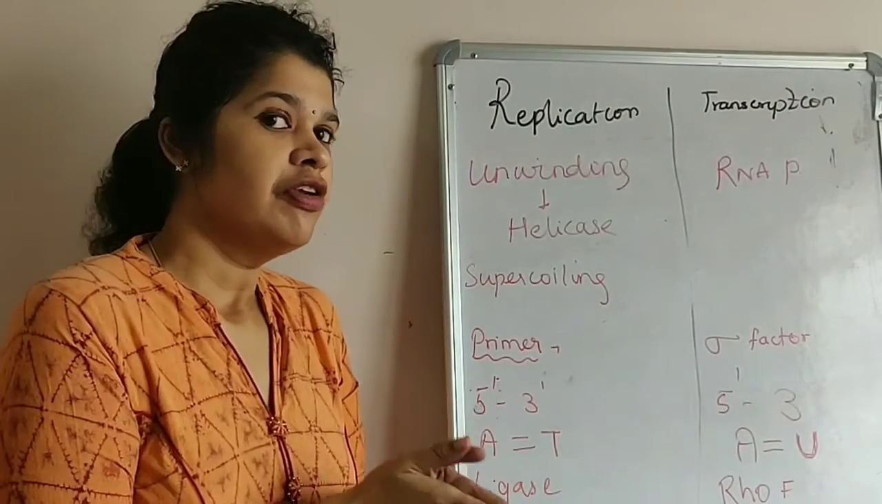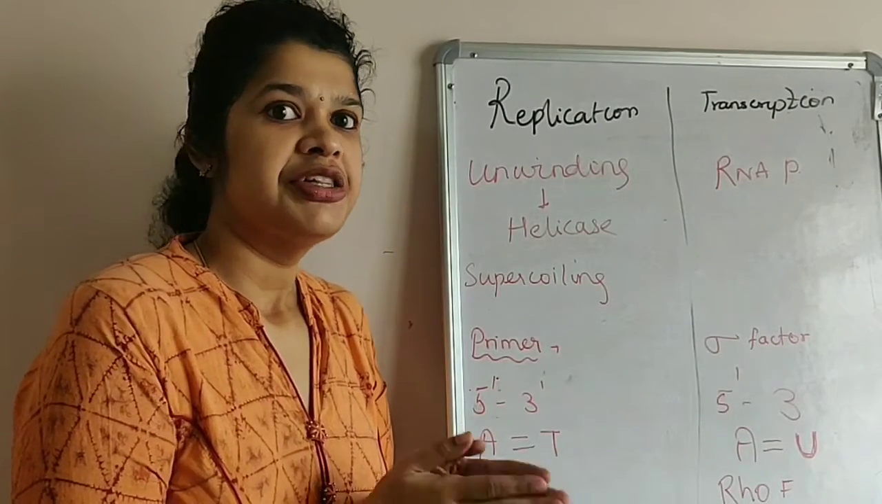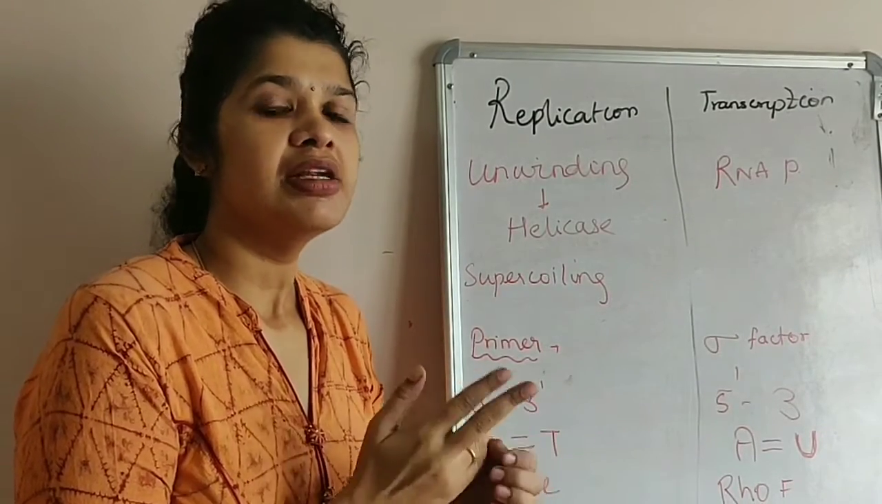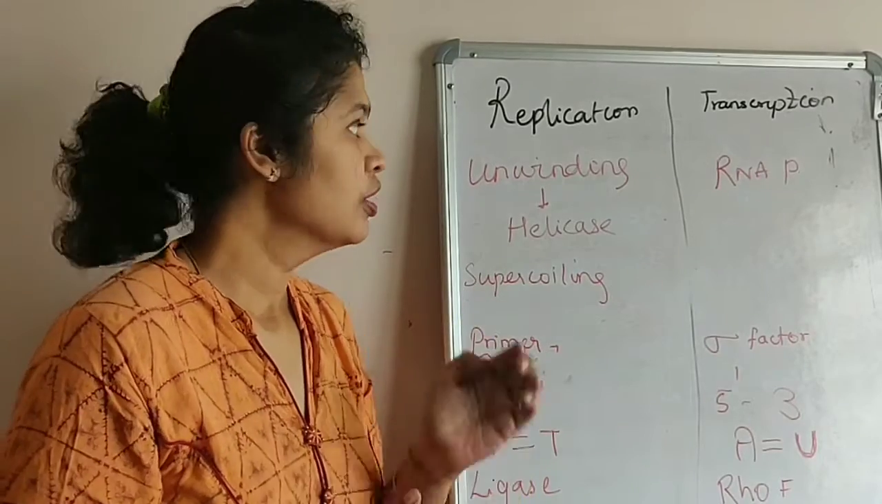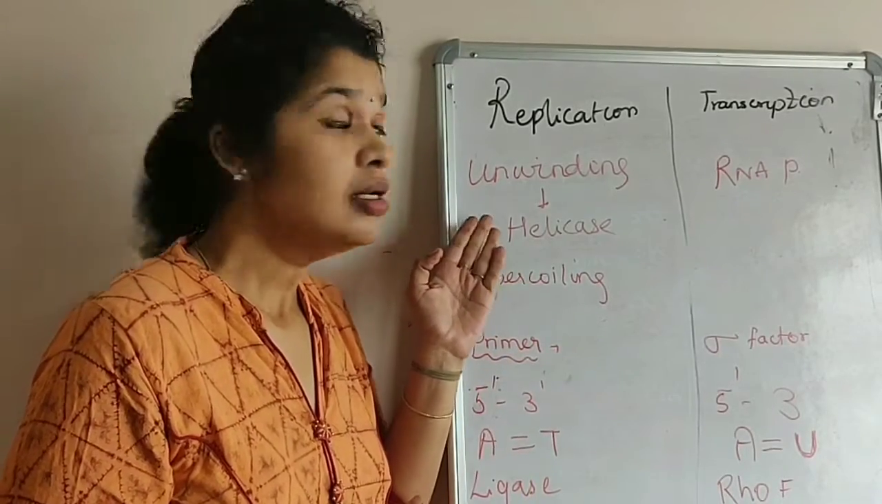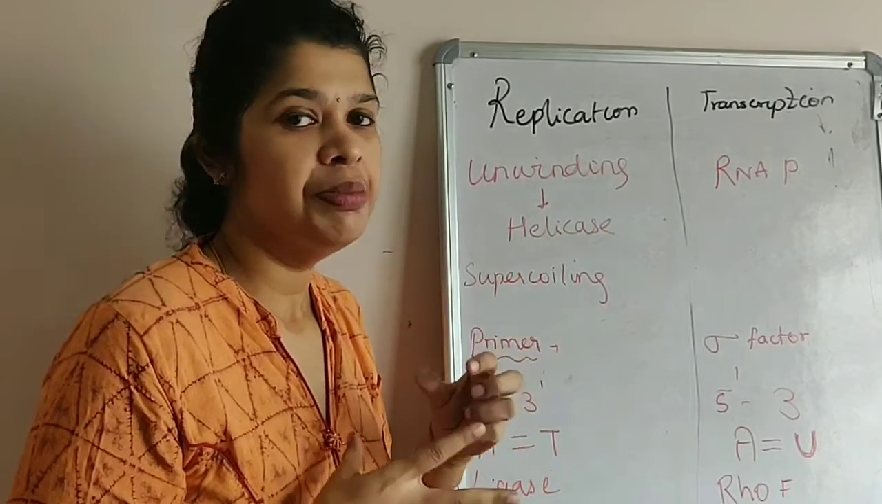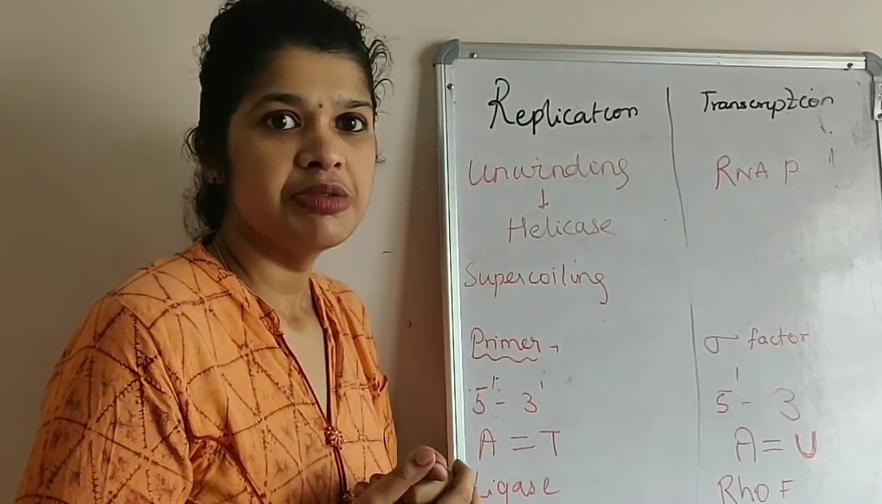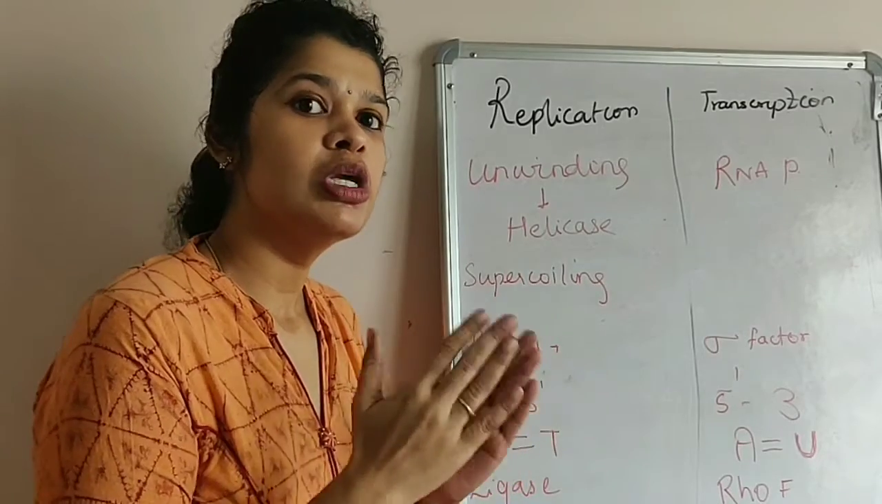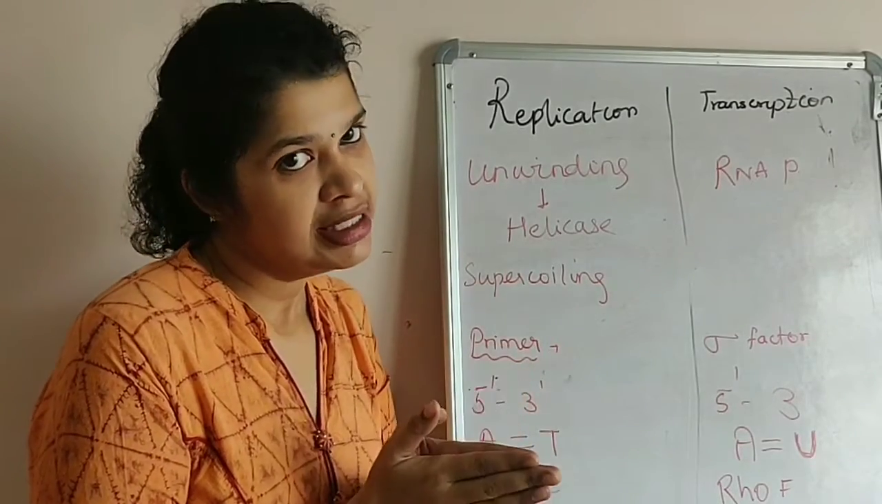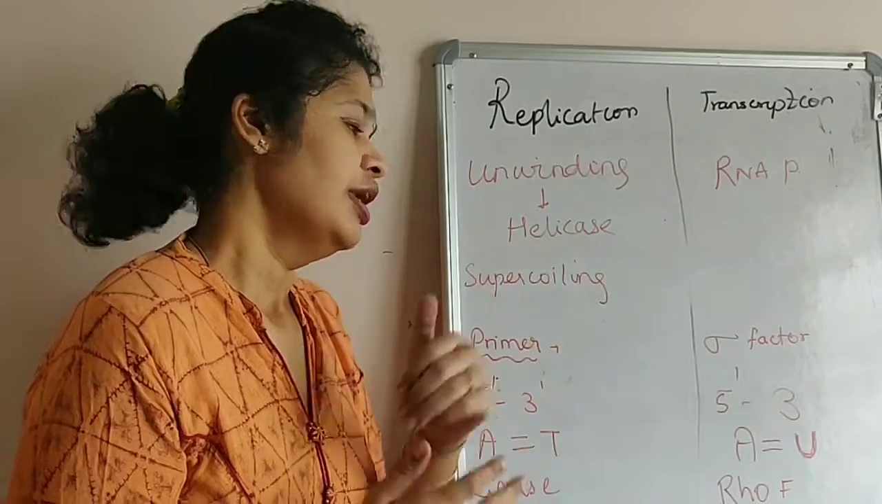In replication, from the origin of replication, the helicase enzyme binds and breaks the hydrogen bonds. So that is unwinding in replication, done by helicase to form a replication bubble. Whereas in transcription, the hydrogen bonds between the two strands of the double-stranded DNA are broken by the enzyme DNA-dependent RNA polymerase.